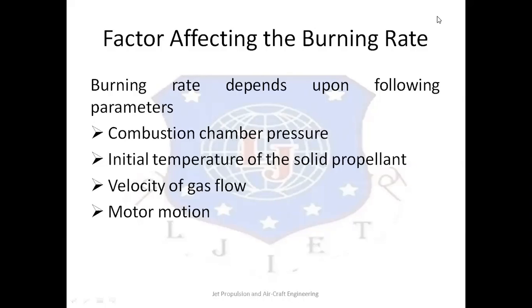The burning rate is also influenced by the embedding of wires or other shapes of good metal heat conductors in the propellant grain, which increases the burning rate.